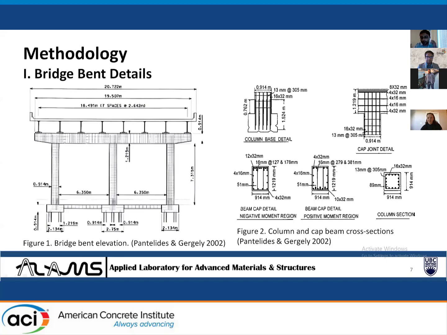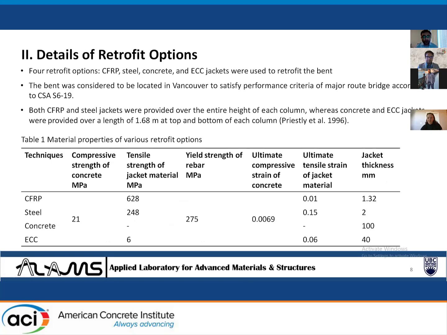The diameter of the cross section was 1032 millimeters. 30 millimeter circular ties were used at 263 millimeters. 4 retrofit options, CFRP, steel, concrete, and ECC jackets, were used to retrofit the bent, as they are readily available, economic, easy to apply, and good in enhancing performance. The bent was considered to be located in Vancouver to satisfy performance criteria of a Major Route Bridge according to CSA S6-19.